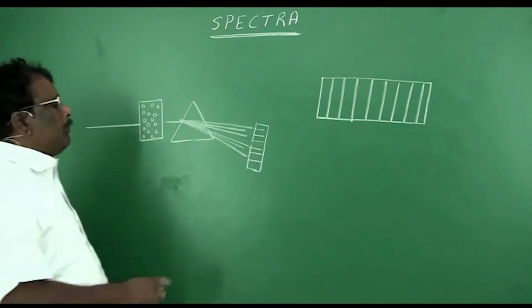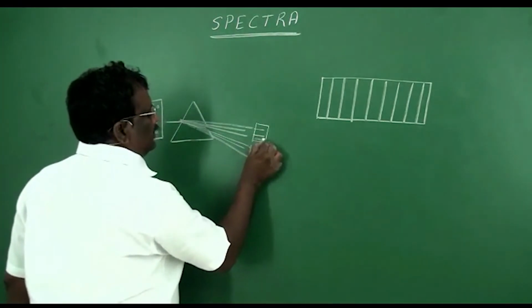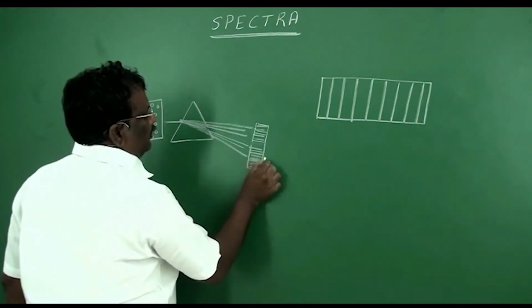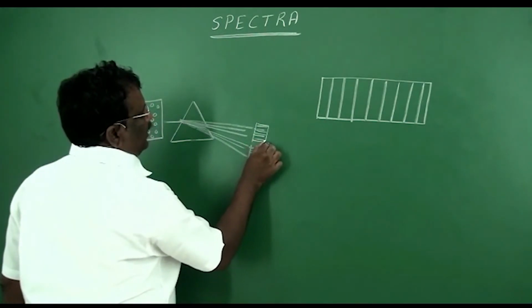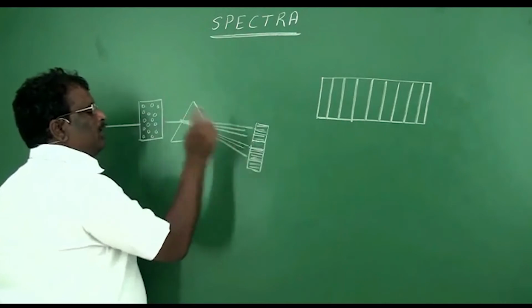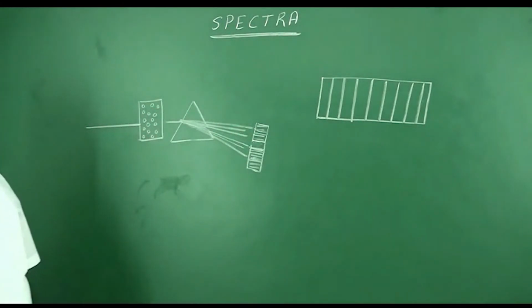A dark line will appear here. These are the different lines of different wavelengths, and here one dark patch will be observed. This dark patch will give us the information regarding which wavelength of light was absorbed by these atoms.